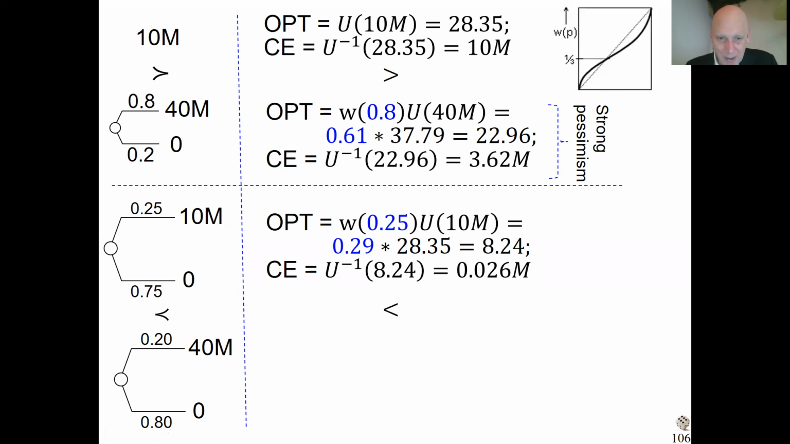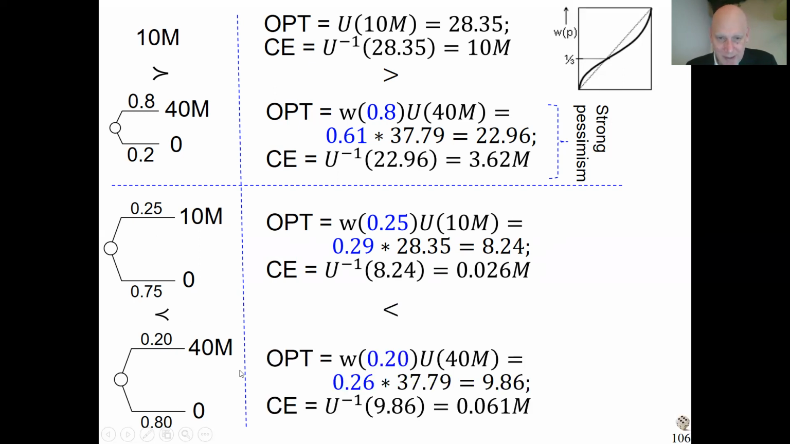And this is smaller than if we calculate the prospect theory value of that last lottery here. The prospect theory value of W(0.20) is 0.26, a bit overweighted even. A little bit of optimism is happening here. Utility is very concave. So we get this number, the certainty equivalent turns out to be 0.061 million. So this money amount is equally good as that lottery. We see the certainty equivalent here is a bit bigger, quite bigger than here. So people would rather have the low lottery than the high lottery.